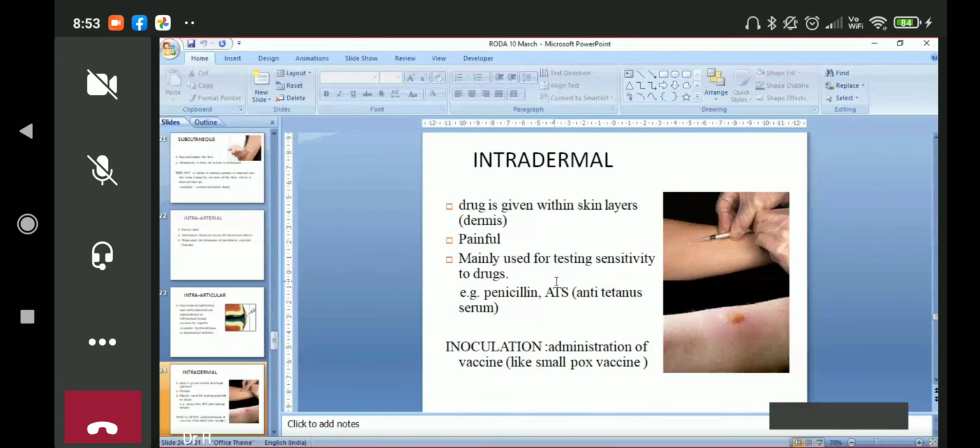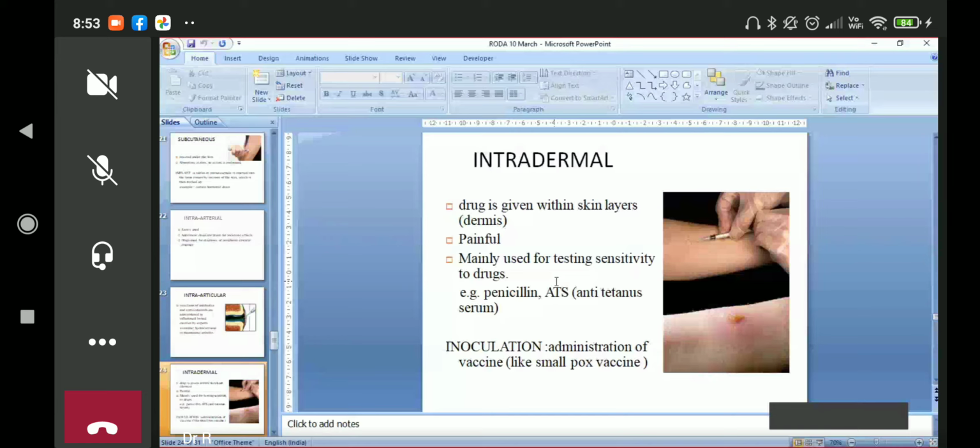Yes, sensitivity of the drug. We check whether the patient is sensitive to the drug or not. We put 0.1 ml of the drug in the forearm in the skin, that is in the dermis, and we wait for 15 to 20 minutes.